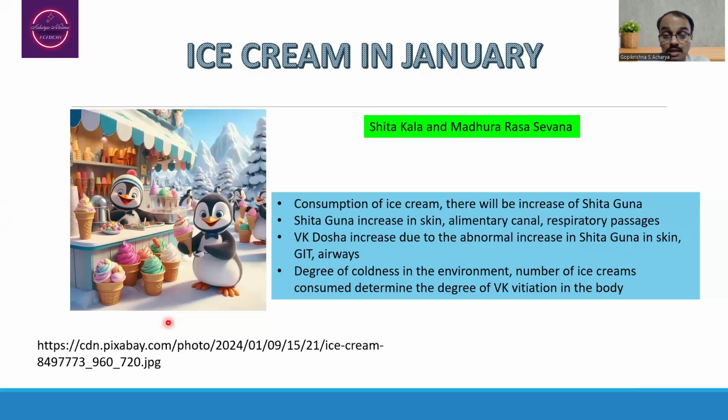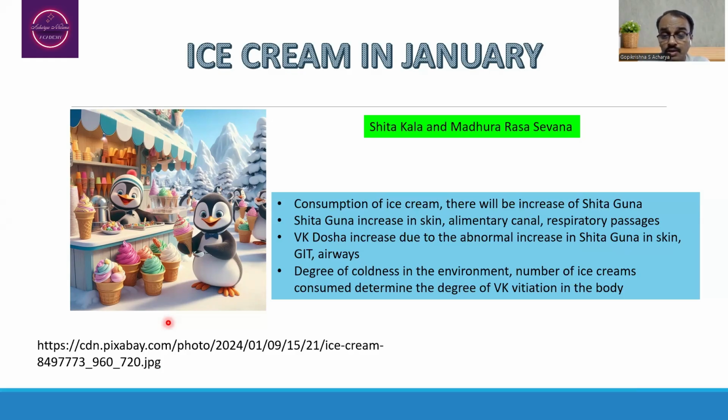Coming to the different examples, let us take the first example: the consumption of ice cream in the month of January. When you think about the Vata Kapha Prakopaka Karana here, it could be Shita Kala and Madhura Rasa Sevana.